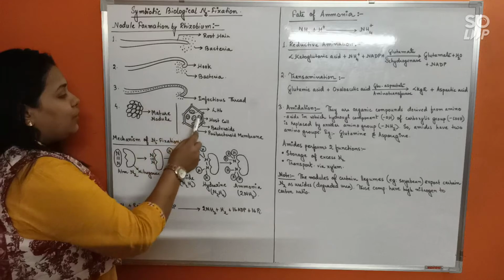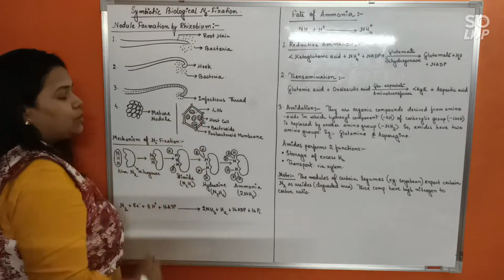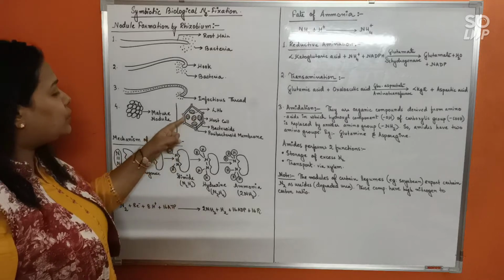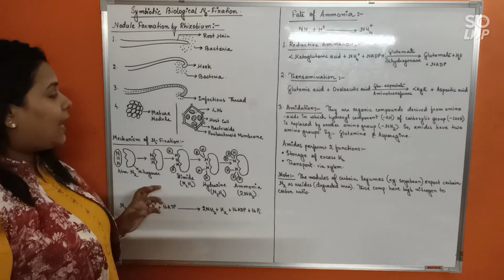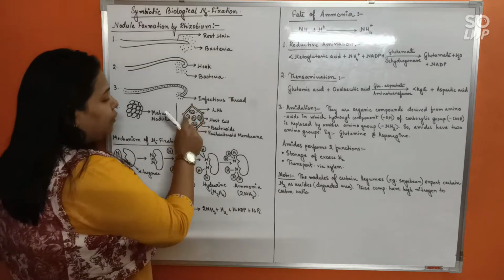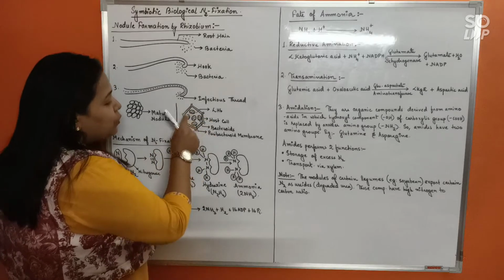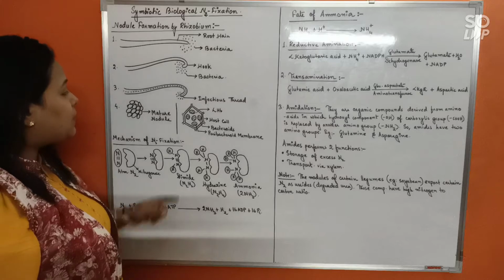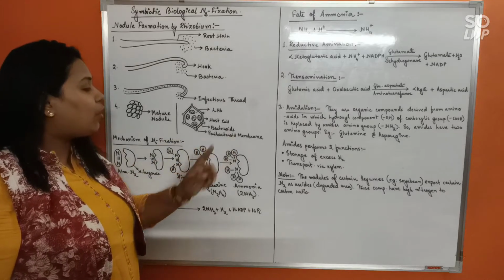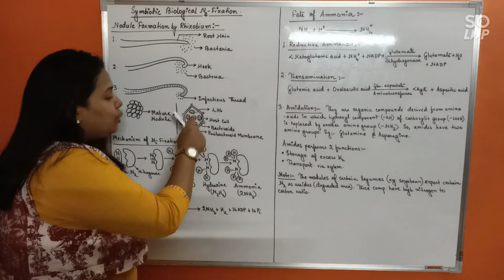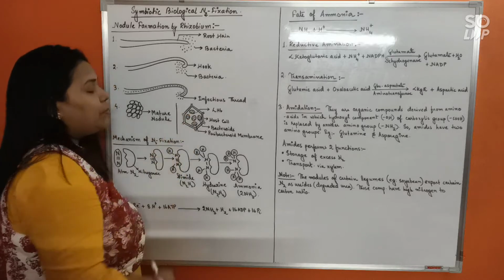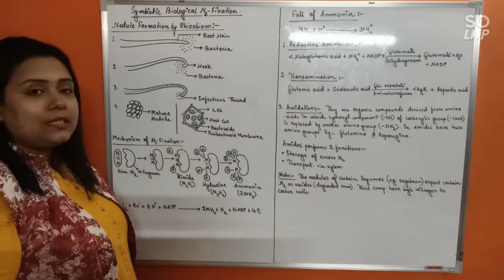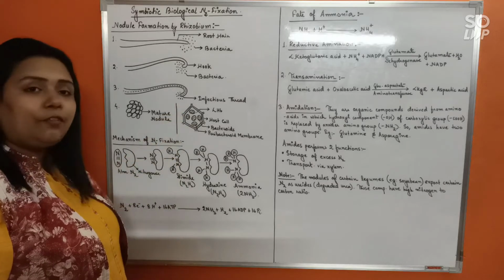Now, this is what is going to happen inside the root cortical cells. Inside the root cortical cells, the bacteria first stop dividing, and then they gather in clusters which get surrounded by a host membrane. Okay, this membrane is called the peribacteroid membrane, and this unit of bacteria plus membrane together is called a bacteroid. So inside the root cortical cells, many bacteroids will be formed.